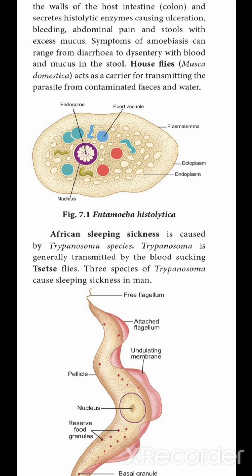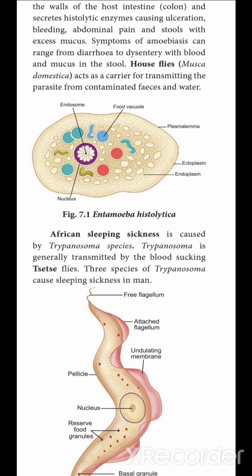Next, they have given the diagram of Entamoeba histolytica: the outer plasma membrane and the food vacuoles, and a centered flower-like structure called the endosome. There are two plasms. The plasm present in the outer portion is called ectoplasm. The plasm present in the inner portion is called endoplasm. In the central part, the nucleus is there.